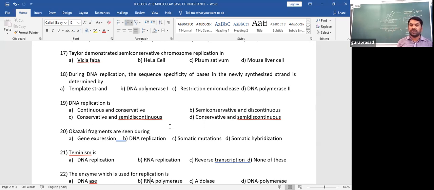Okazaki fragments are seen during gene expression, DNA replication, somatic mutation, or somatic hybridization? Okazaki fragments are obtained during DNA replication. Gene expression can be studied in the Lac-Operon concept. If a mutation takes place in a somatic cell, it is called somatic mutation. Somatic hybridization is when two different cells fuse, or protoplasts of two different cells are fused together, like tomato and potato to obtain pomato.